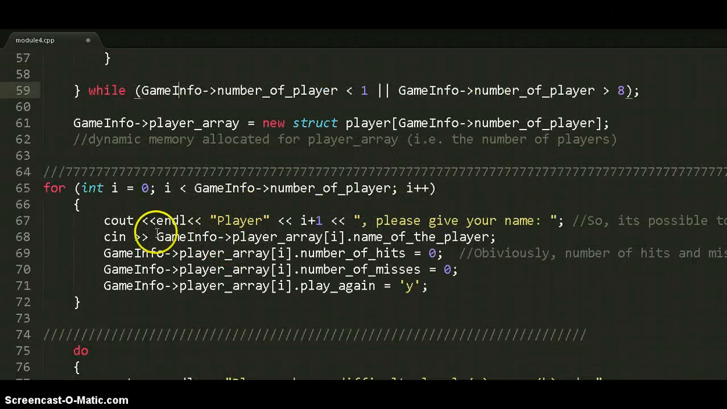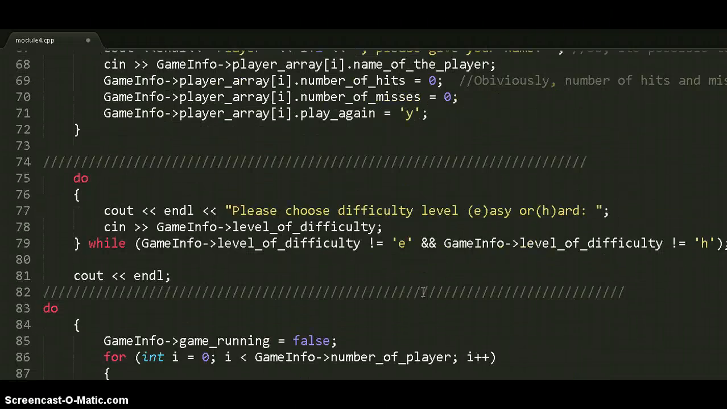And here is the for loop. With it, it is possible to write each player's name. So when i equals 1, we can write player 1's name. When i goes to 2, we can write player 2's name, and so on. And in the beginning, obviously, the number of hits and number of misses will be 0.